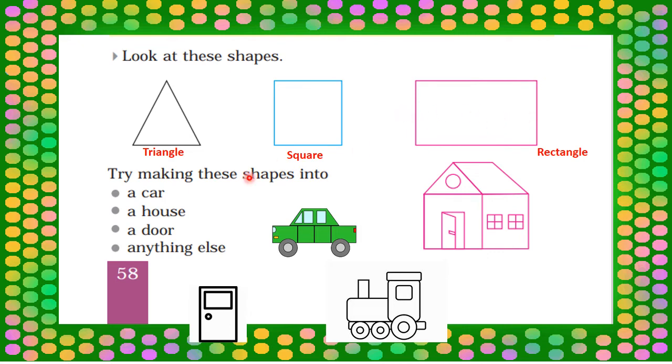Okay. Now try making these shapes into a car, a house, a door and anything else. So for your convenience, I have given the image of a car out of these shapes. Can you see this? Then house is given. Now this is a door and this is anything else I have drawn. I have given the image of an engine. You can also draw it in your notebook. Okay?